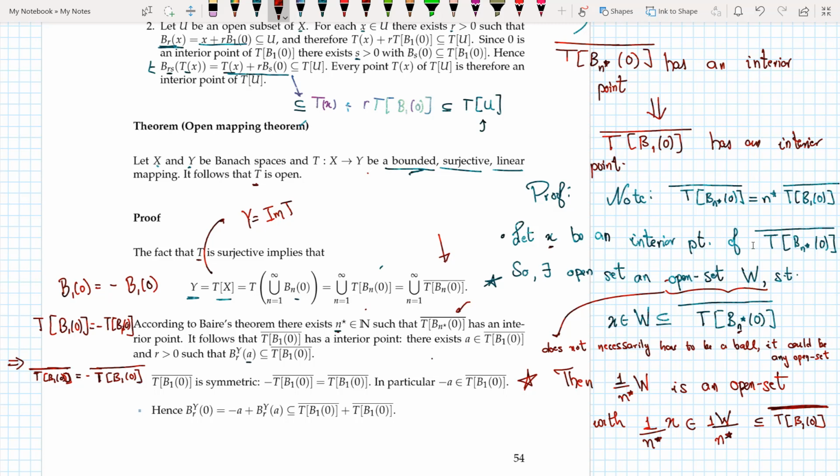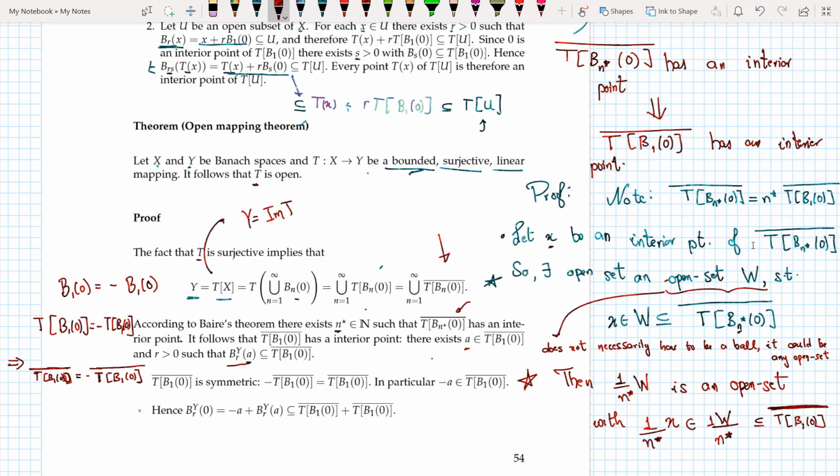Now this is still here. You see the way these proofs are structured. In order to decode every line, you have to go through a different proof. So every line has a story. Anyway, let's go back to the topic. So it follows that the closure of T B_1(0) has an interior point. Now there exists an a belonging to the closure of T B_1(0) and r greater than 0 such that this ball is completely in the closure of T B_1(0).